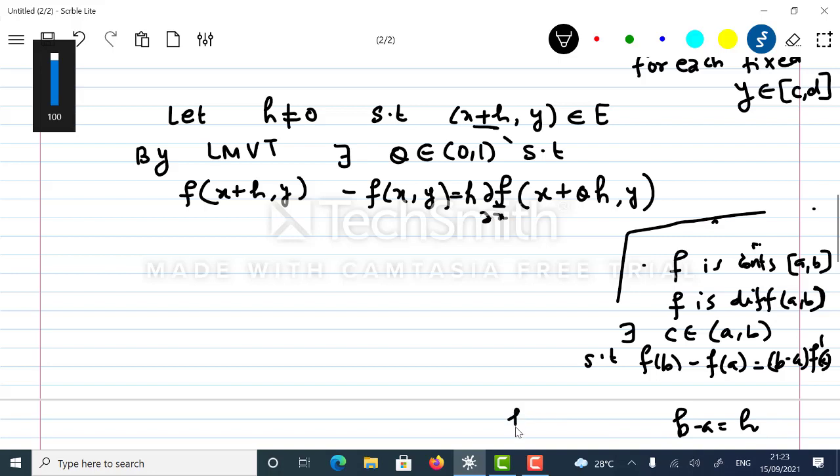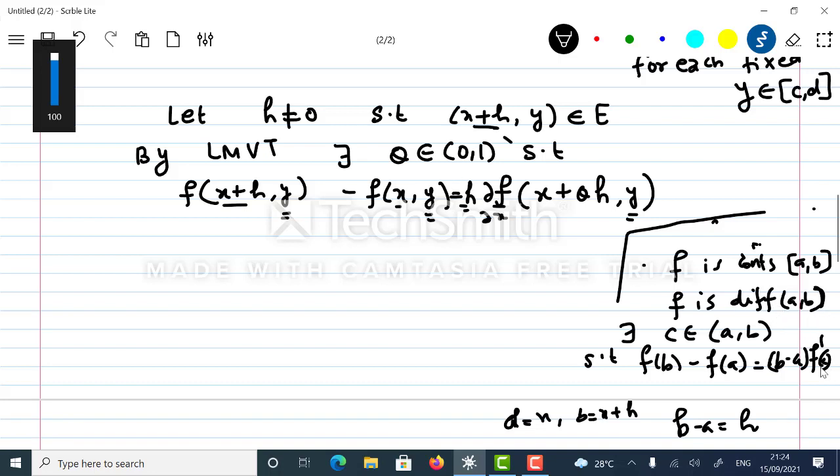I take a equal to x and b equal to x plus h. So here f is a function of two variables, and this y is fixed everywhere, you can see. I have applied it on x plus h. Now here h is basically b minus a, and c can always be represented that way. That is one of the forms of Lagrange's mean value theorem.